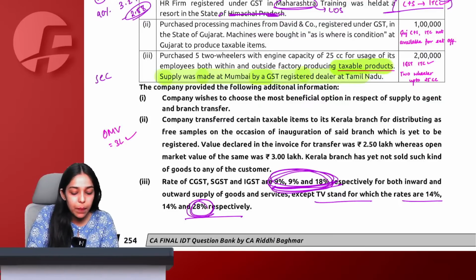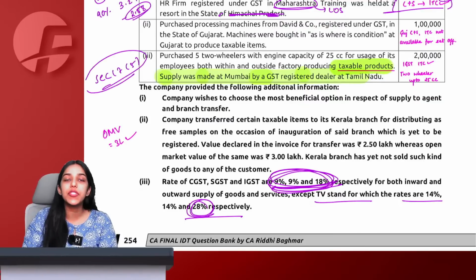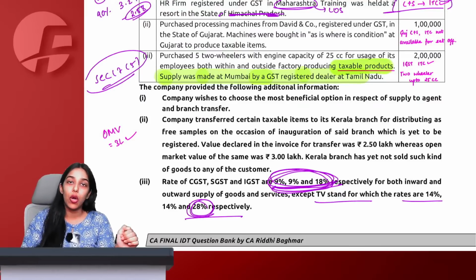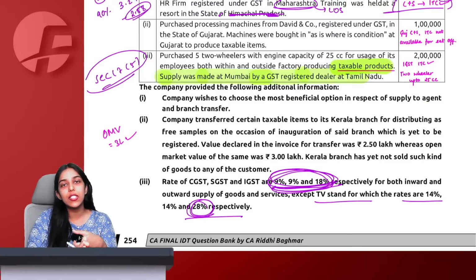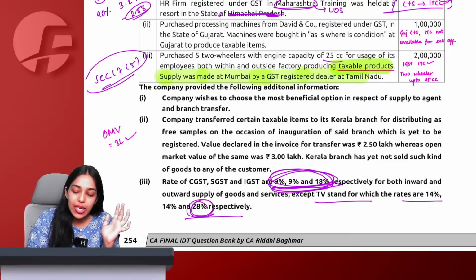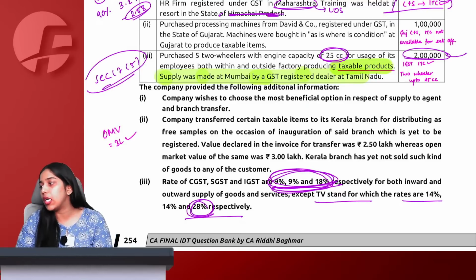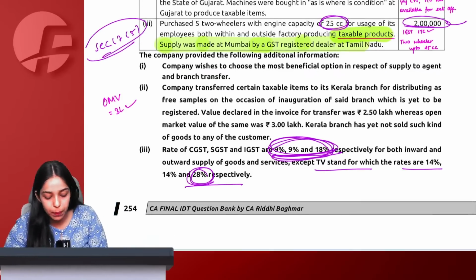Refer section number 17(5) blocked credit that we have studied. Motor vehicle normally designed to carry passengers, ITC is blocked. But if the motor vehicle is a two-wheeler or a three-wheeler whose engine capacity is only 25 cc up to, in that case ITC is allowed. Here it is exact 25 cc. Therefore, ITC of this 2 lakh is going to be allowed to me. This is not going to be blocked.